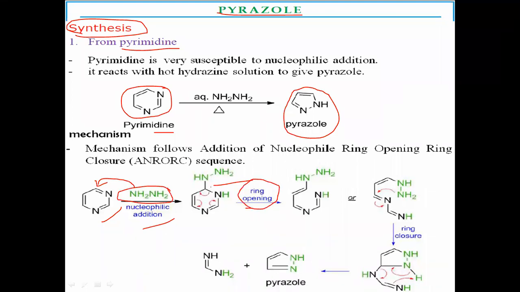ring opening, breaking of the bond between nitrogen and carbon.